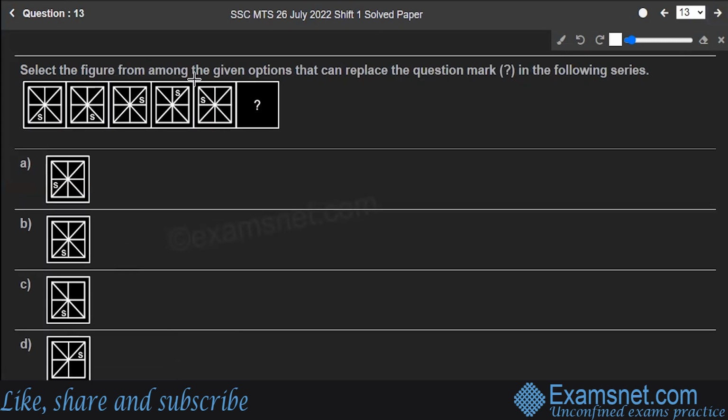Select the figure from the given options that can replace the question mark. So you have to understand the moving pattern of the figure and accordingly you can answer it. Okay, so let's go. First of all, if you're looking at the logic, there is a single alphabet S in the box that is moving in the anti-clockwise direction in an alternative manner, right? So here, then here, then here, then here, then here. It is moving in alternative manner. That means what will be the next position of S? Let's make the square over here.